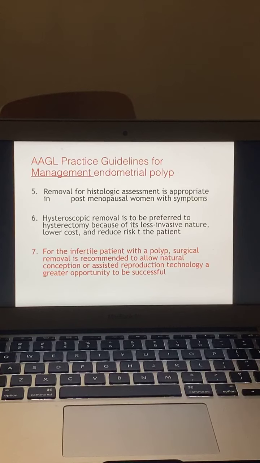Removal for histologic assessment is appropriate in postmenopausal women with symptoms, and always send the specimen for diagnosis to rule out hidden adenocarcinoma. Hysteroscopic removal is to be preferred to hysterectomy because it is less invasive in nature, low cost, and reduces risk to the patient. For the infertile patient with a polyp, surgical removal is recommended to give natural conception or assisted reproductive technology a greater opportunity to be successful.